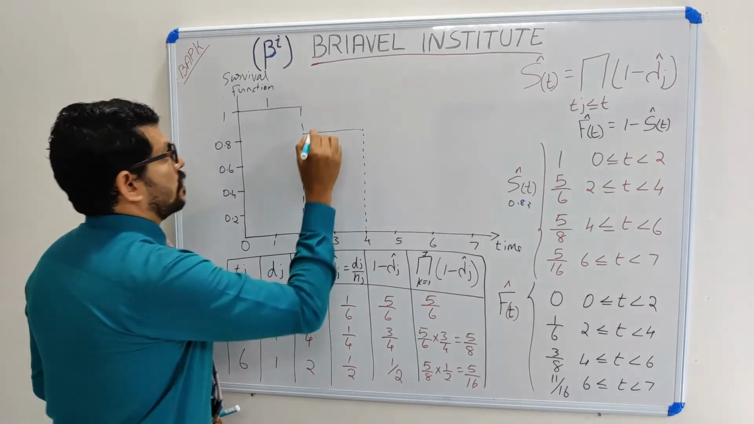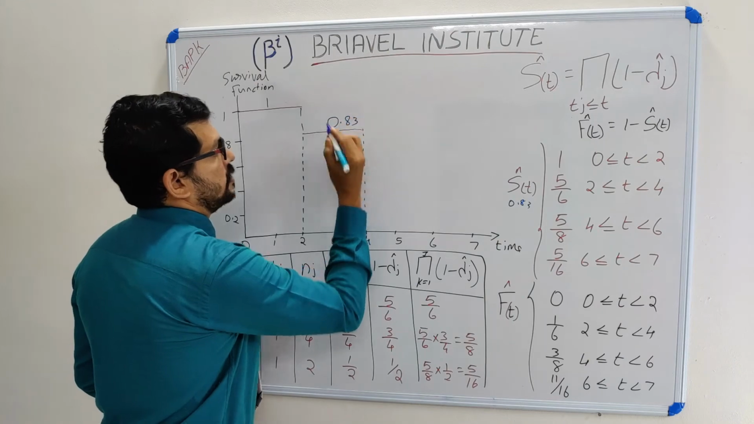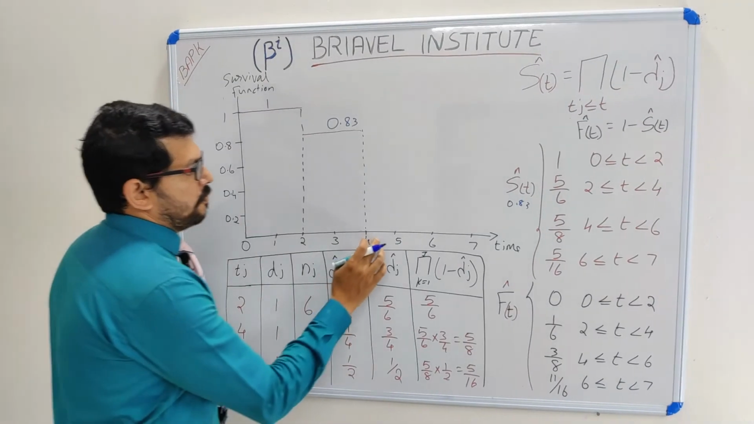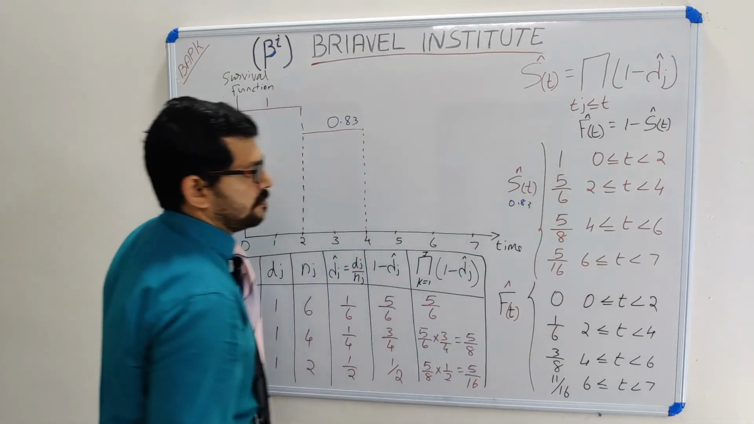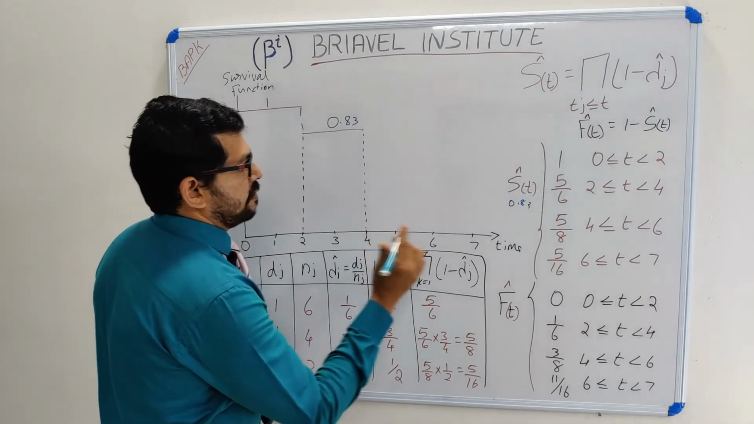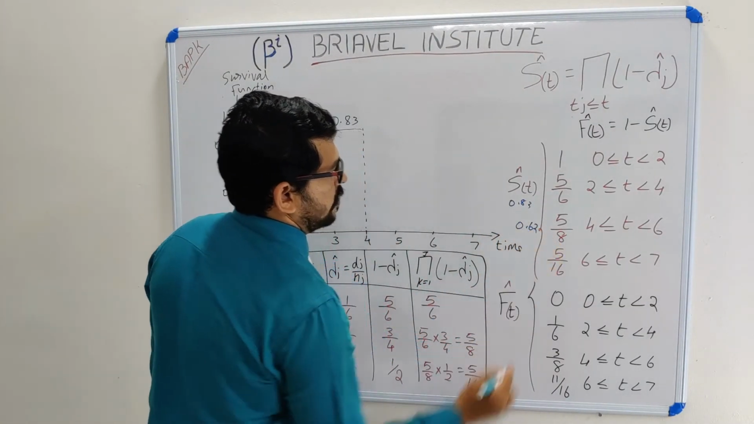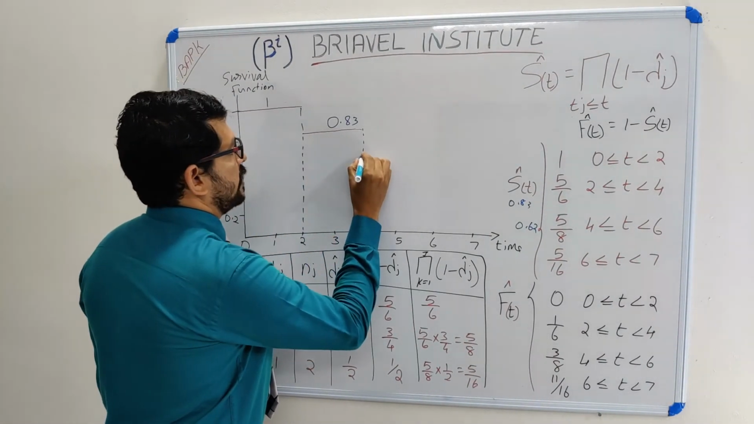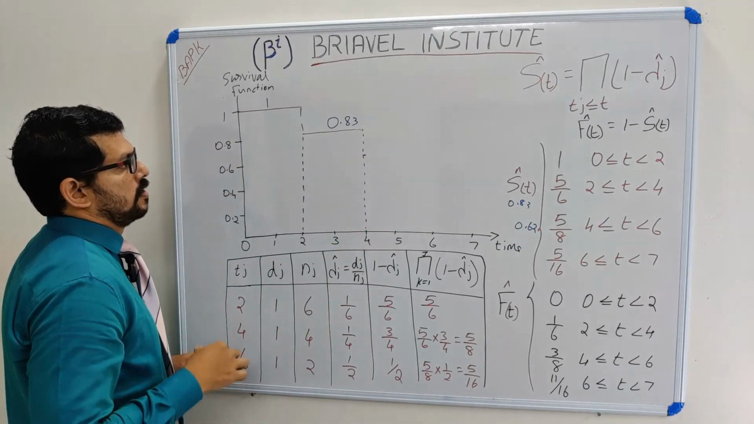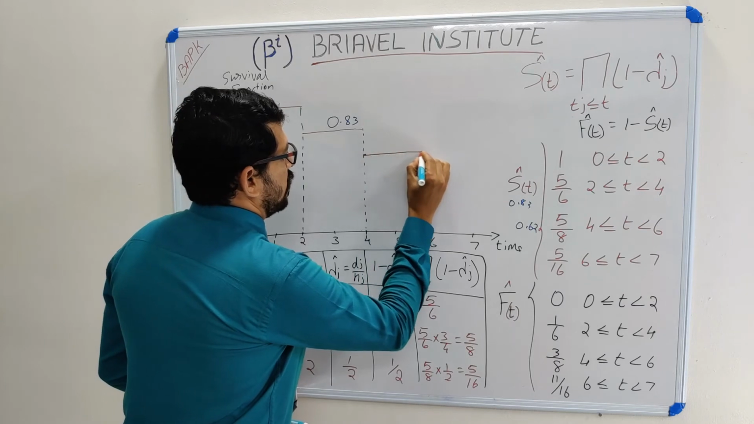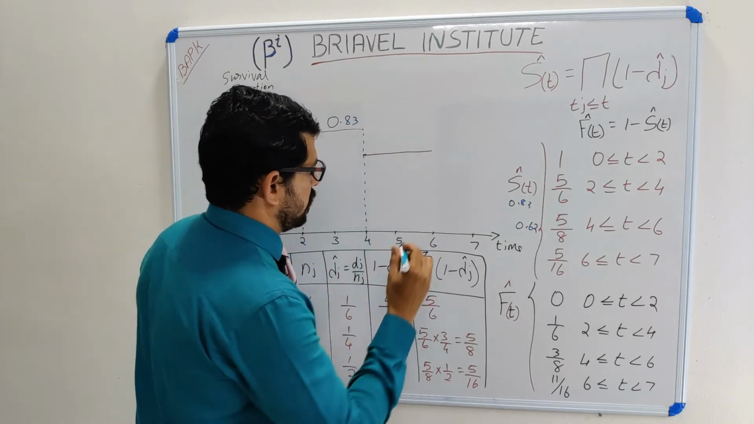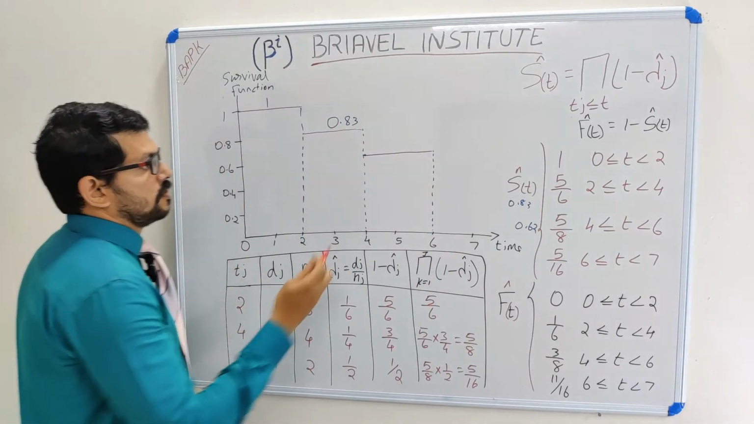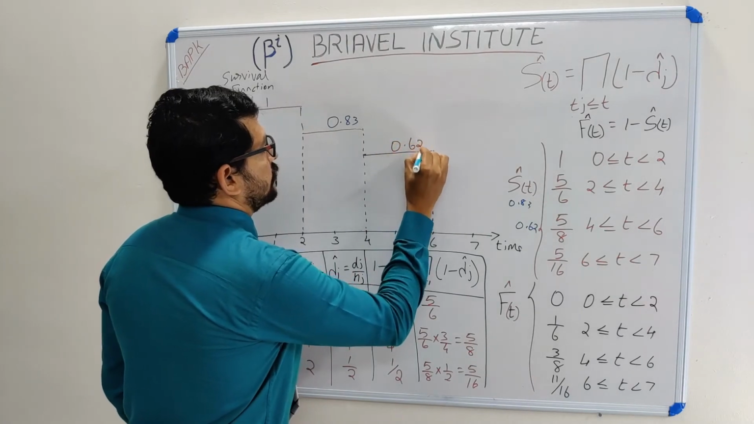So it is 0.83, the approximate value of 5 by 6. And next is 4 to 6, where my value is 5 by 8. 5 by 8 gives approximately 0.62. So my 0.6 is here, and I will draw it up to here. So this is 0.62.